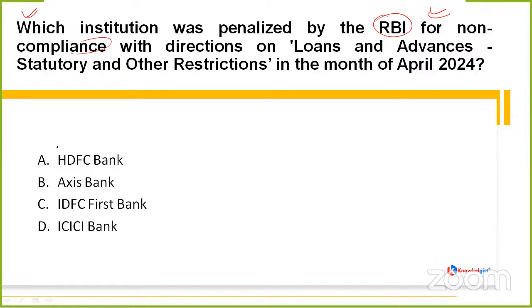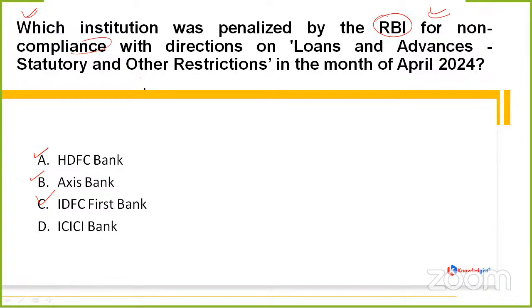We are provided with four options. A is HDFC Bank, B is Axis Bank, C is IDFC First Bank, or D is ICICI Bank. Now I would be waiting for everyone to reply. Just looking forward to your replies. One has replied, great. A third is saying the correct option is option C, that is IDFC First Bank. Is there anyone else who has any idea regarding the correct option? Vikram Yadav is also with option C. So much confidence with IDFC First Bank.